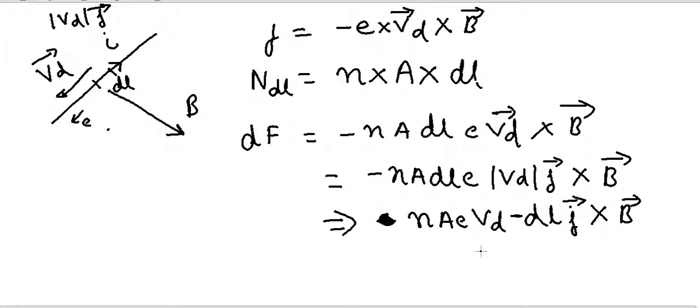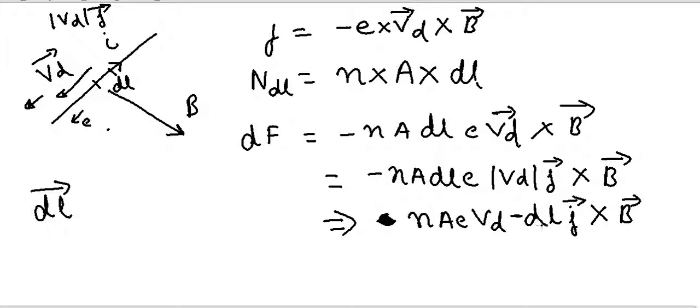Now I can define a vector dl, such that the magnitude of the dl vector is equal to the small length of the wire, and the direction is in the direction of current, which is opposite to the direction of velocity.